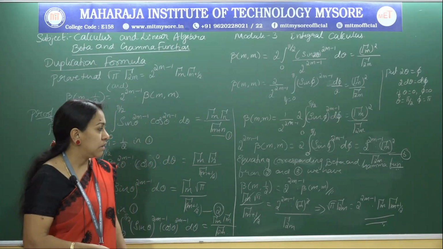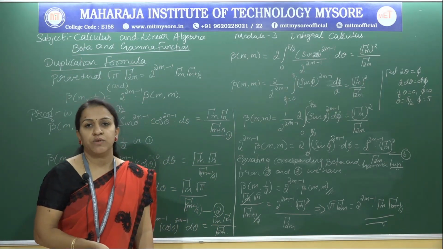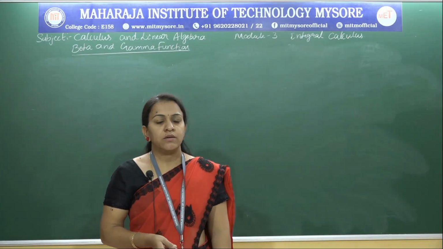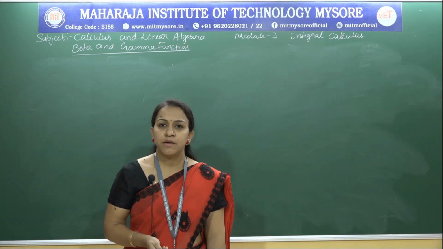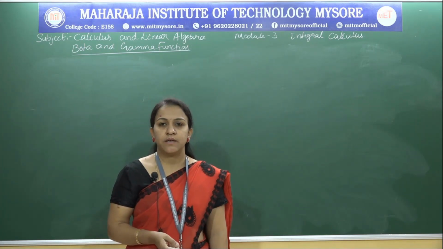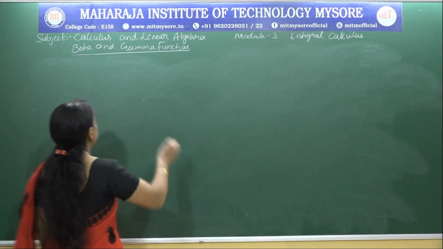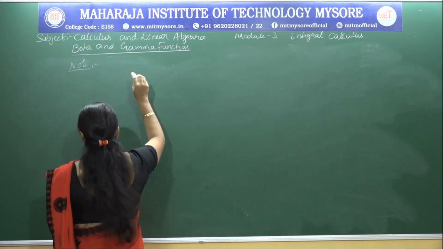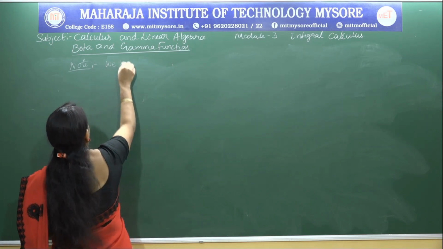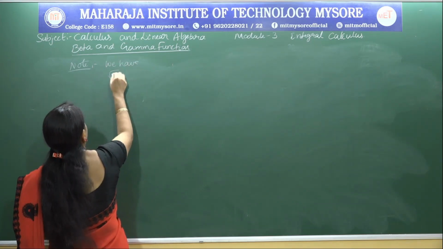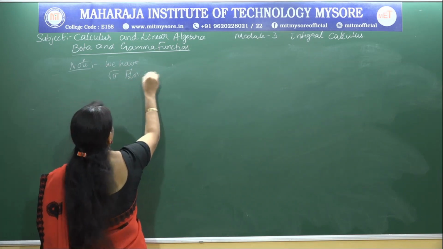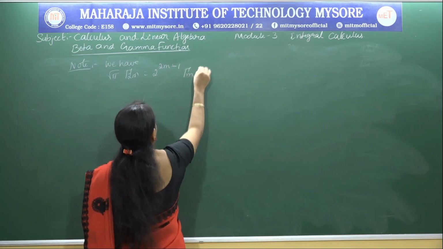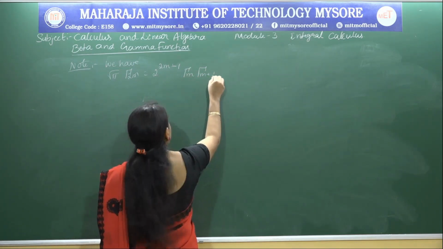So these two standard results are known as the duplication formula. Now, using the duplication formula in terms of gamma, we can get one more standard result. I can make it as a note: we have root pi into gamma 2m is 2 to the power of 2m minus 1 into gamma m into gamma(m plus 1 by 2), right.